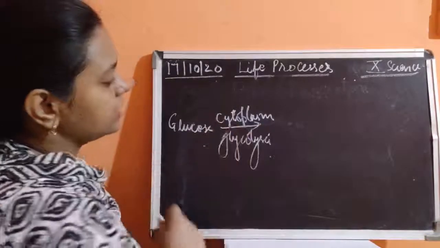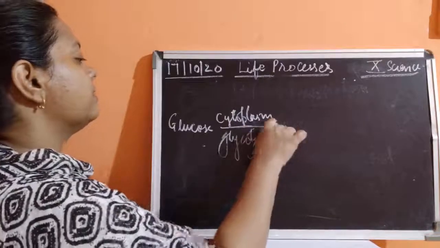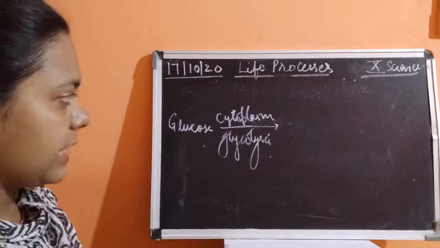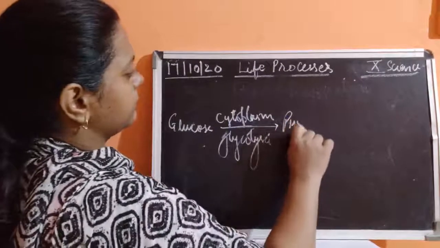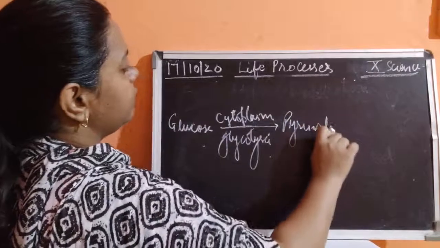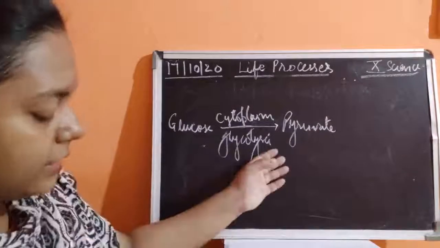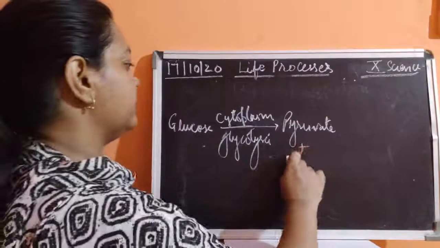Yesterday I told you what is glycolysis. Glycolysis means the breakdown of glucose. It is going to form pyruvate. Pyruvate is a 3-carbon compound, and energy will be released.